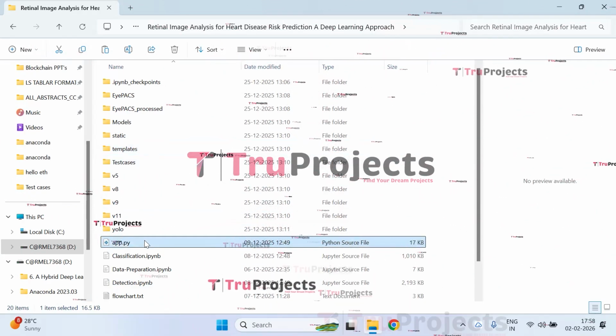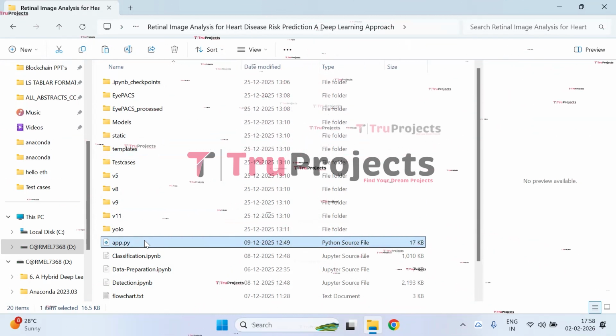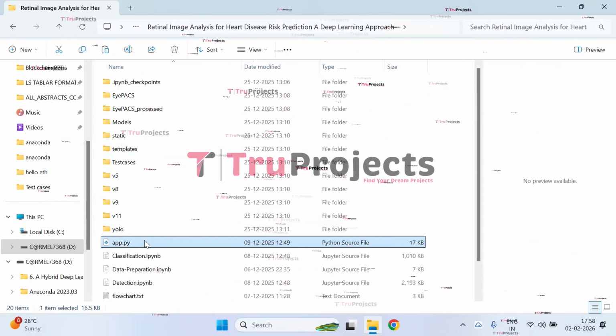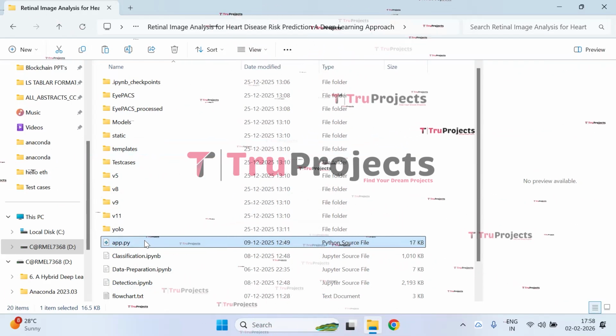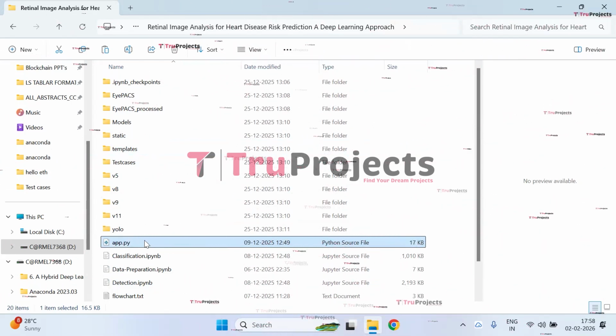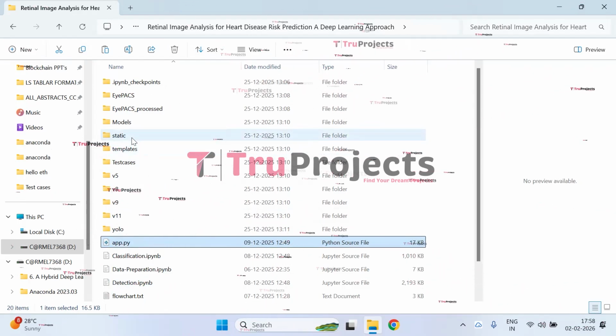App.py file. This .py file contains the information related to front-end logic. It could include code written in Python that handles server-side operations such as processing user requests, interacting with the database, and generating dynamic content to be rendered in the HTML templates.